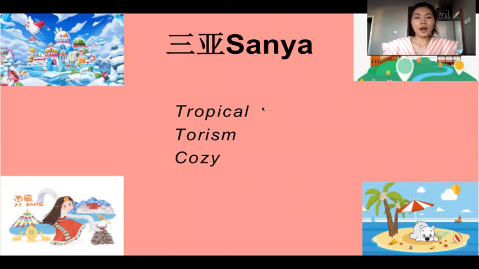Since it's tropical and it's coastal, of course, those features make it cozy. So it's my favorite city because it's really comfortable being there. The weather, the climate, the people, and the food. There are many tropical fruits.